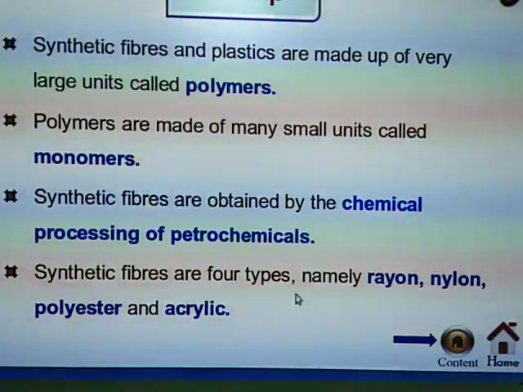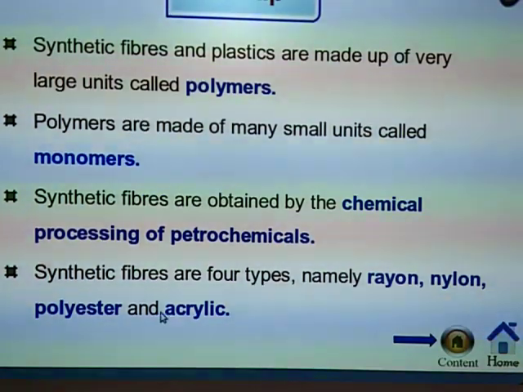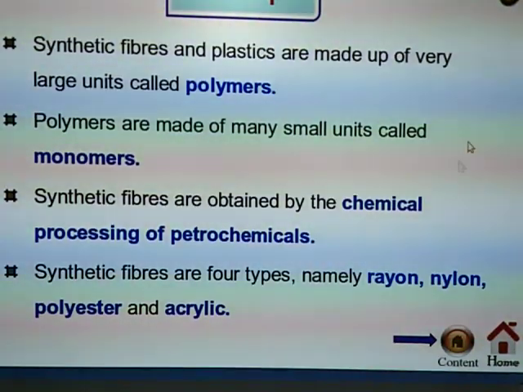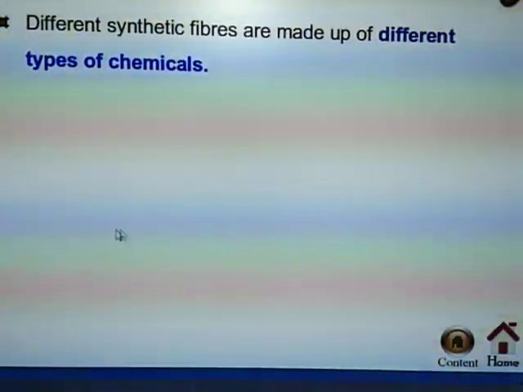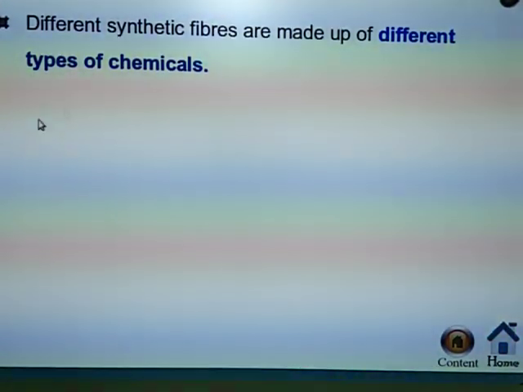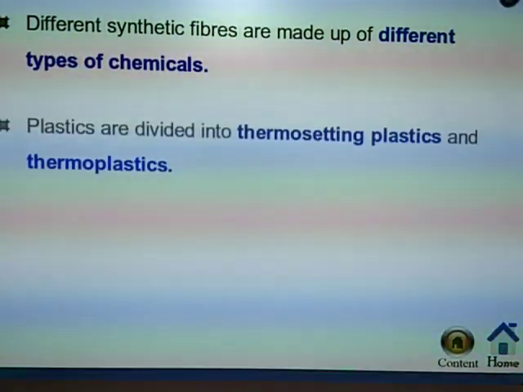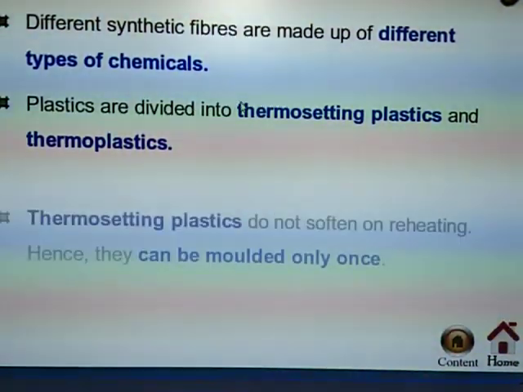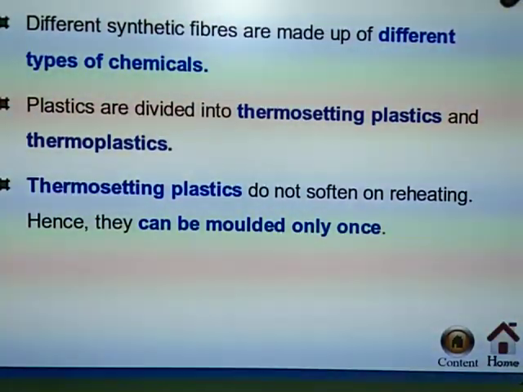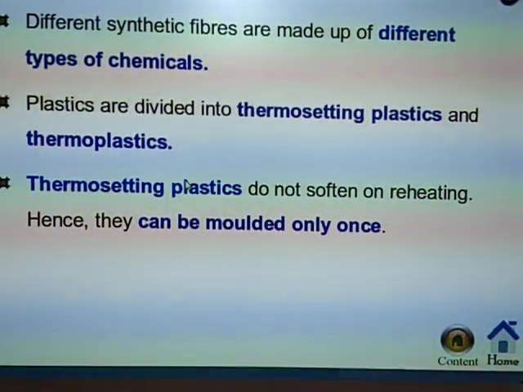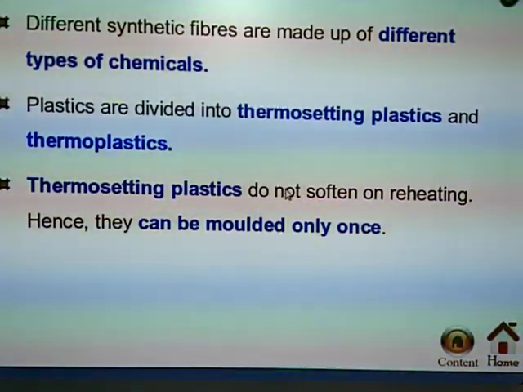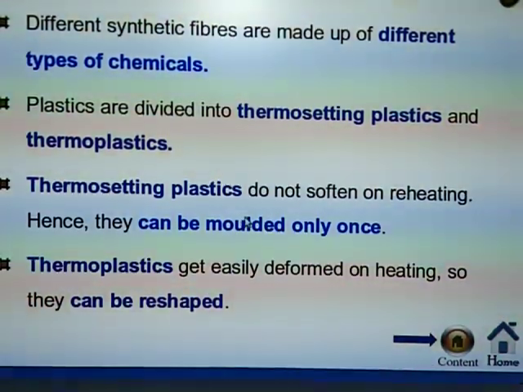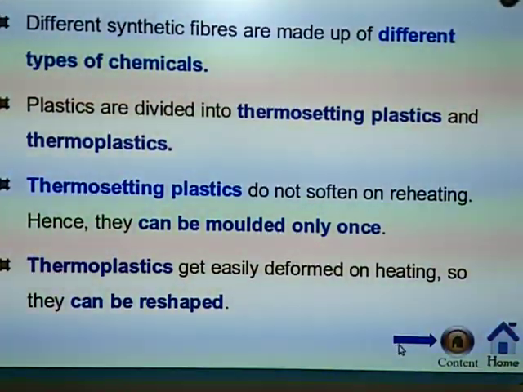Synthetic fibers are of 4 types, namely rayon, nylon, polyester and acrylic. Different synthetic fibers are made up of different types of chemicals. Plastics are divided into two types, thermosetting and thermoplastic. Thermosetting plastics do not soften on reheating, hence they can be molded only once, whereas thermoplastics get easily deformed on heating, so they can be reshaped.